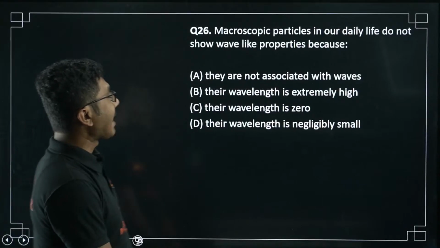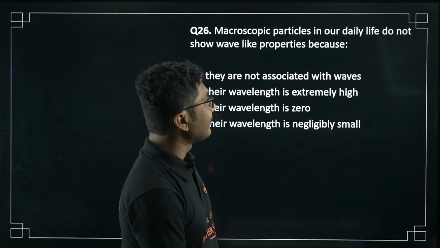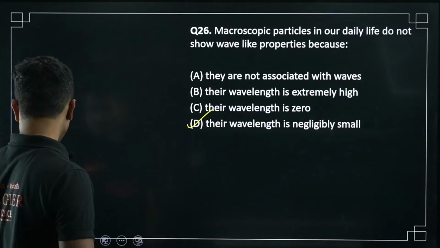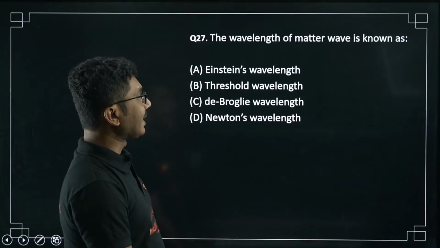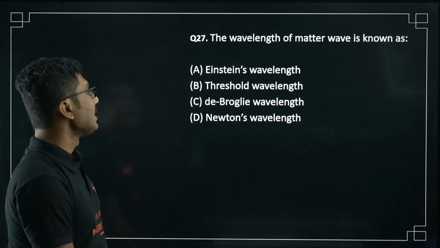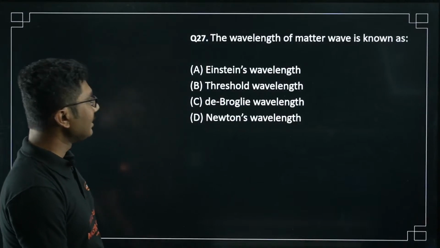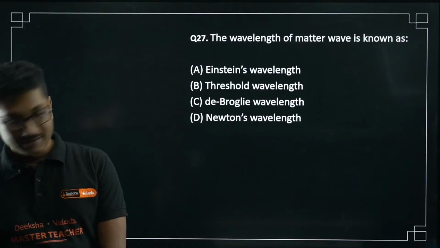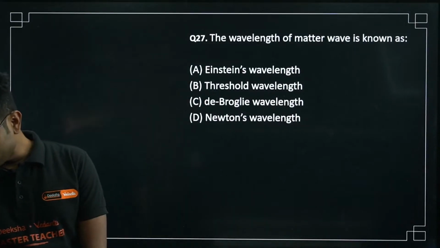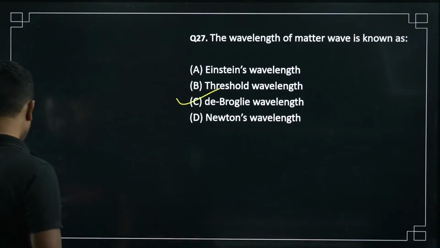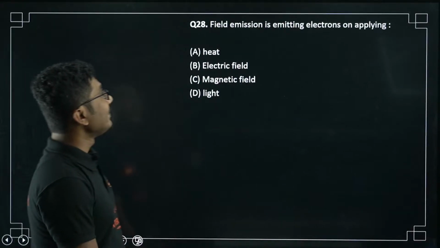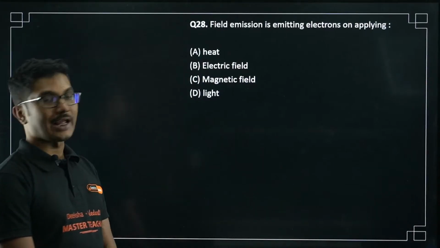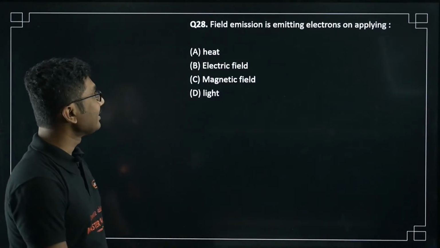Next question. Macroscopic particles in our daily life do not show wave-like properties because, I think I have answered this question as well. Let's move on. The wavelength of matter wave is known as Einstein's wavelength, threshold wavelength, de Broglie wavelength, Newton's wavelength. Easy question. 27C. Yes. So it is de Broglie wavelength. So our session will be over very quickly. Field emission is emitting electrons on applying heat, electric field, magnetic field, light. Another easy question.